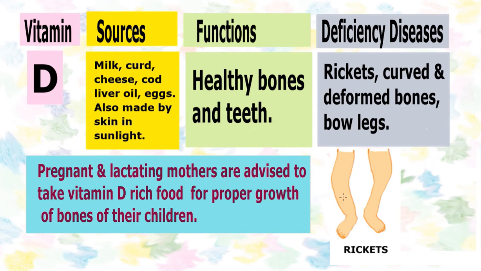Let's have a look at the diagram also. What happens in rickets? Bones of the legs become curved and deformed, so a kind of bow legs are formed. This way, proper growth of bones doesn't occur because of the deficiency of vitamin D. Pregnant and lactating mothers are advised to take vitamin D rich food for proper growth of the bones of their children.